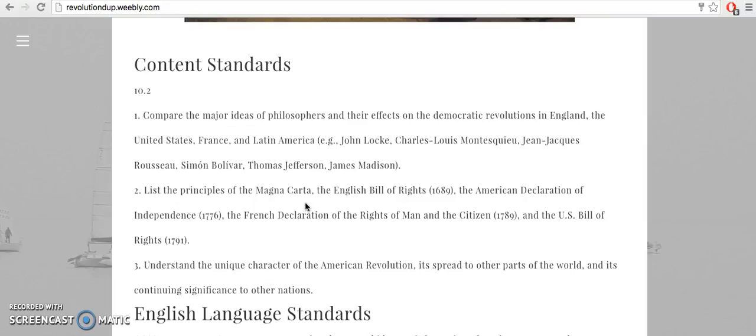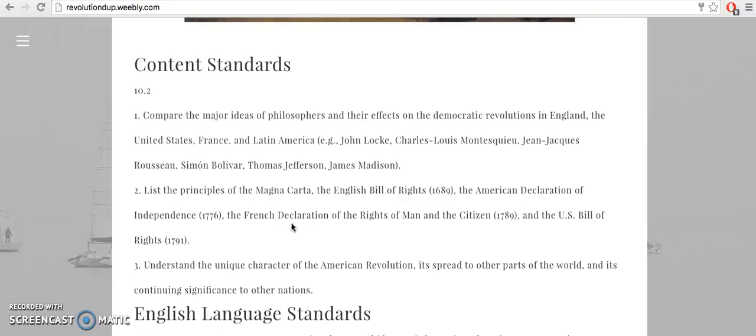10.2.1, compare the major ideas of philosophers and their effects on democratic revolutions in England, the United States, France, and Latin America. 2. List the principles of the Magna Carta, the English Bill of Rights, the American Declaration of Independence, the French Declaration of the Rights of Man and the Citizen, and the U.S. Bill of Rights. And 3. Understand the unique character of the American Revolution, its spread to other parts of the world, and its continuing significance to other nations.